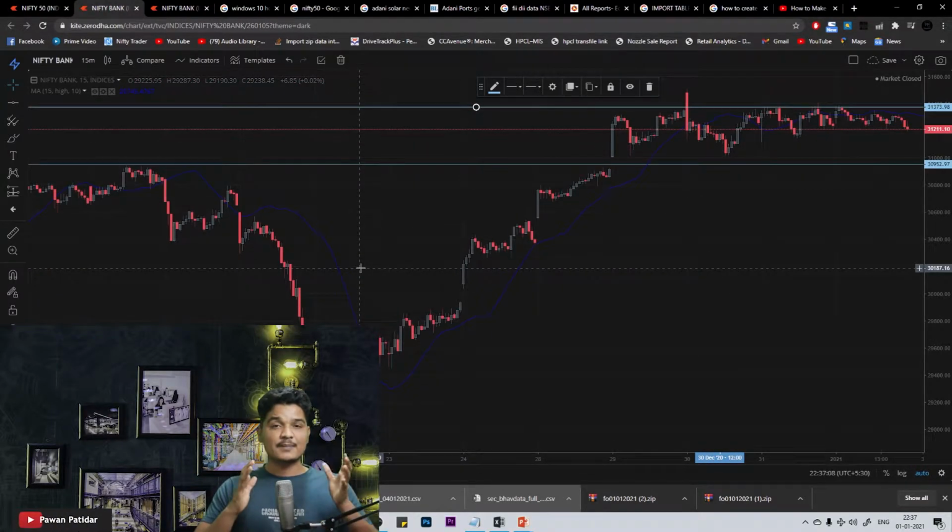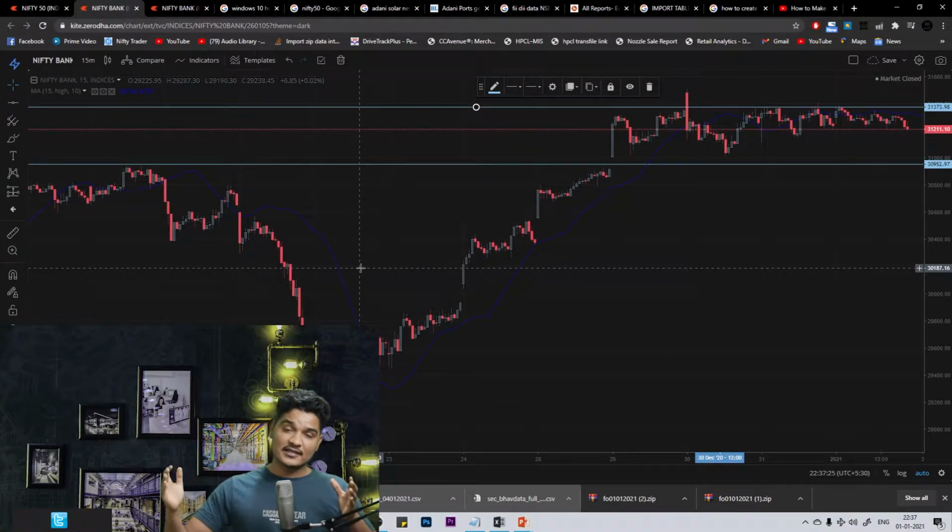Now let's move to the Bank Nifty and find out support and resistance. Here if you see, support is at 30,952 and resistance is at 31,373. Here also I am taking 15 minutes candle only. So this is the support and resistance for next trading session as per the chart analysis. We are also going to do the analysis of open interest and change in open interest. Then we are going to summarize this and find out final support and resistance for Nifty and Bank Nifty as well.